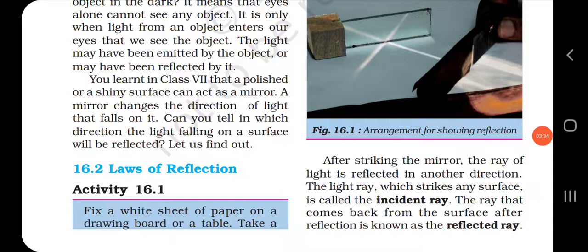Okay. Also, we had seen that there are two laws of reflection. Do you remember, children? Yes. According to the first law of reflection, the incident ray, the reflected ray, and the normal to the point of incidence all lie in the same plane. I repeat, the incident ray, the reflected ray, and the normal to the point of incidence all lie in the same plane.